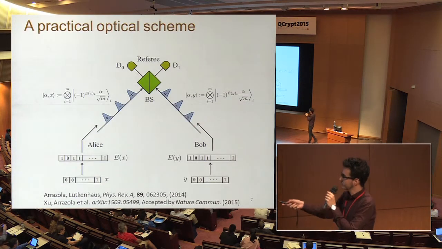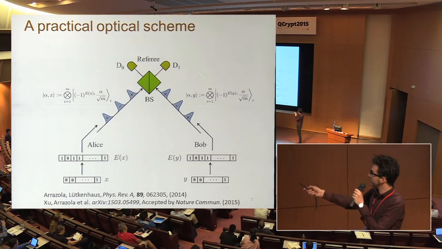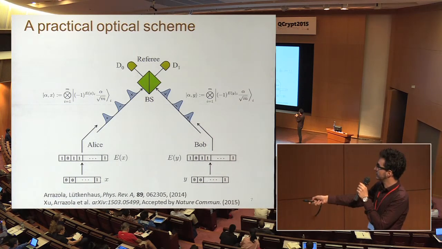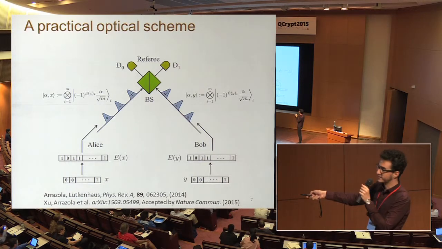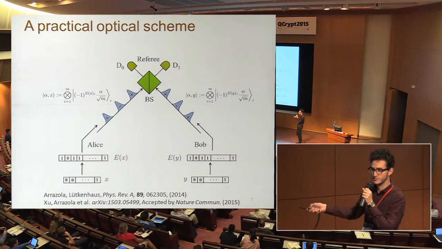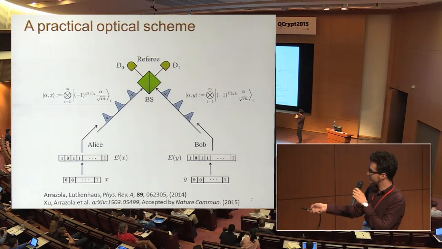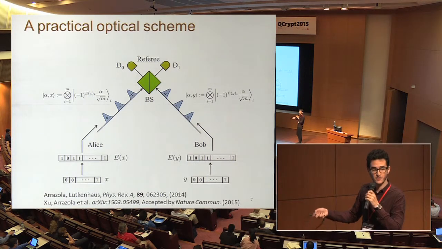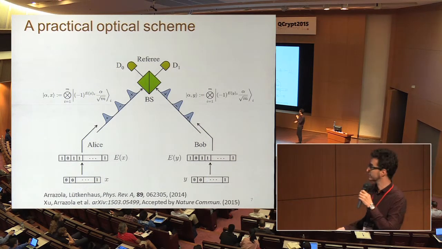What Alice and Bob do is the following, and there are some improvements made from the original protocol that we had. They get an input x, Alice and Bob, they apply an error correcting code, and this error correcting code must have the property of a constant minimum distance. What this means is that as long as x is different than y, then the corresponding code words will differ in at least a guaranteed fraction of the positions. In our experiment, 22%, right?